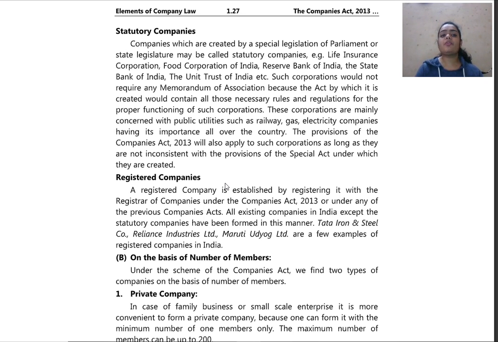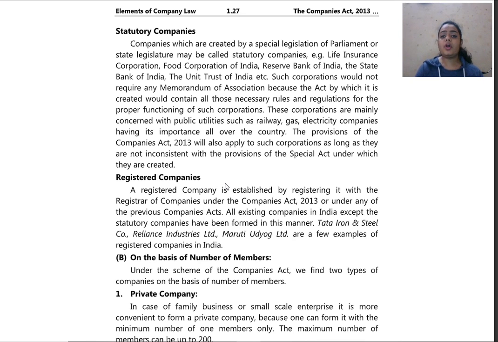Some examples of statutory companies are Life Insurance Corporation, Food Corporation of India, Reserve Bank of India, the State Bank of India, the Unit Trust of India, etc. Such corporations would not require any memorandum of association because the act by which it is created would contain all the necessary rules and regulations for the proper functioning of such corporations.